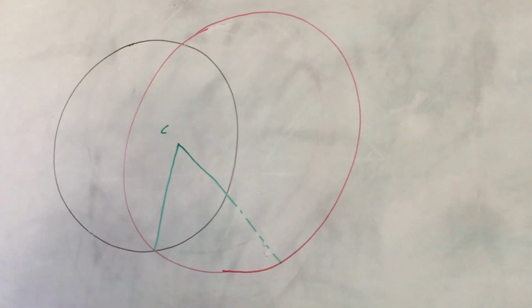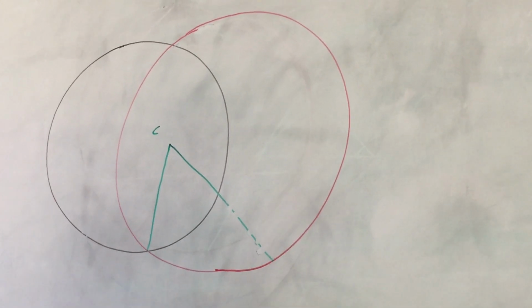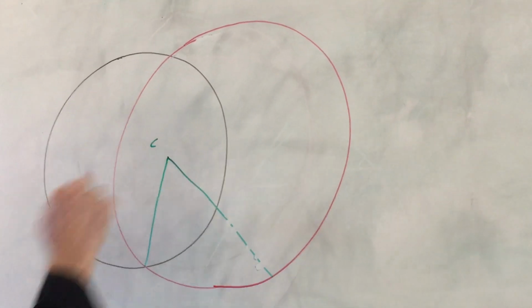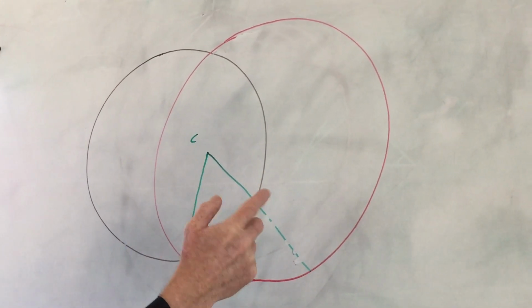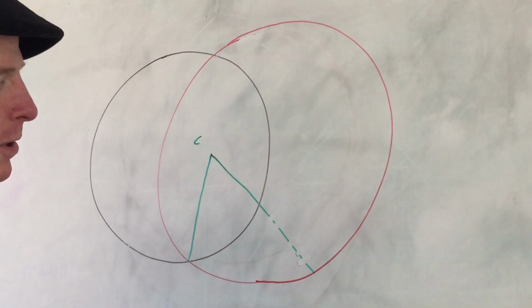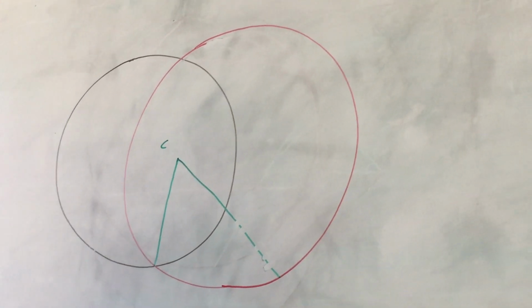So if that's absurd, then we said something false earlier because everything we said was logical. What's the false thing we said then? It's false that this is the center of both of these circles. In the same way, if you pick something over here, you do the same thing, you end up with the same absurdity. Every time you try to find that they have the same center, you end up with the same absurdity.